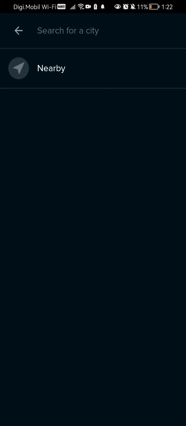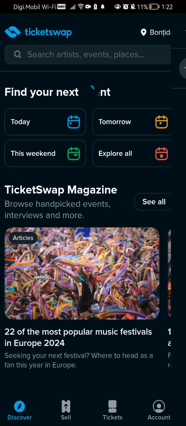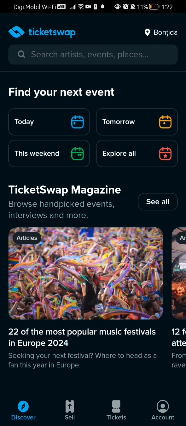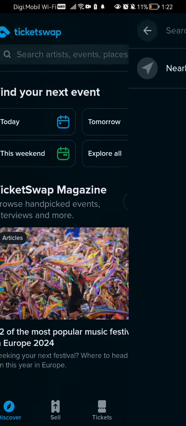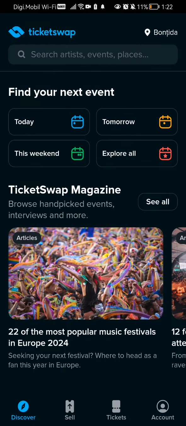Like you click here, and if you click on the nearby option, it will automatically set that region, that city or whatever that region is, basically here at the top of your right corner. And you can basically see what event takes place in that region if you really want to.